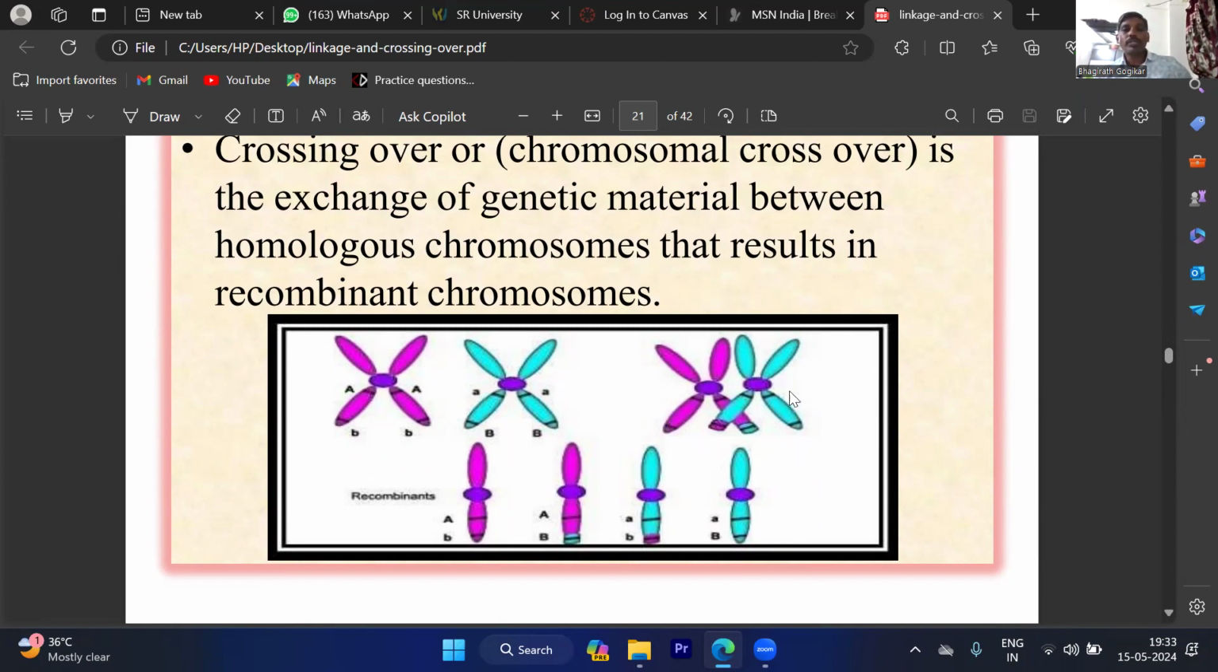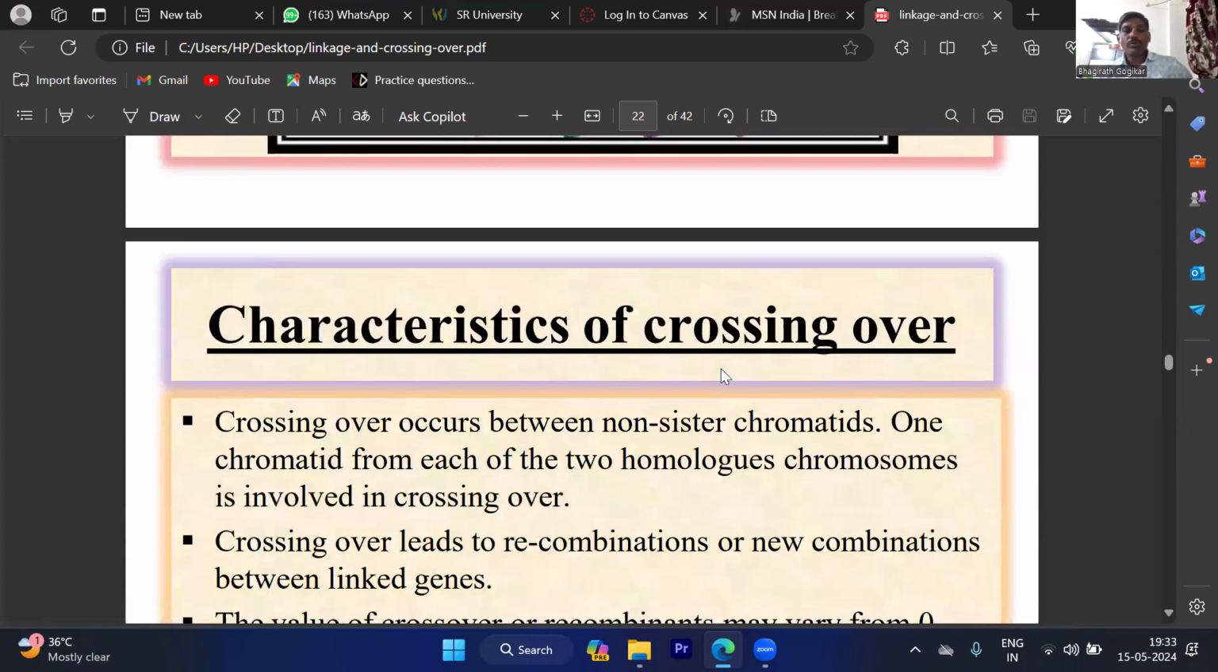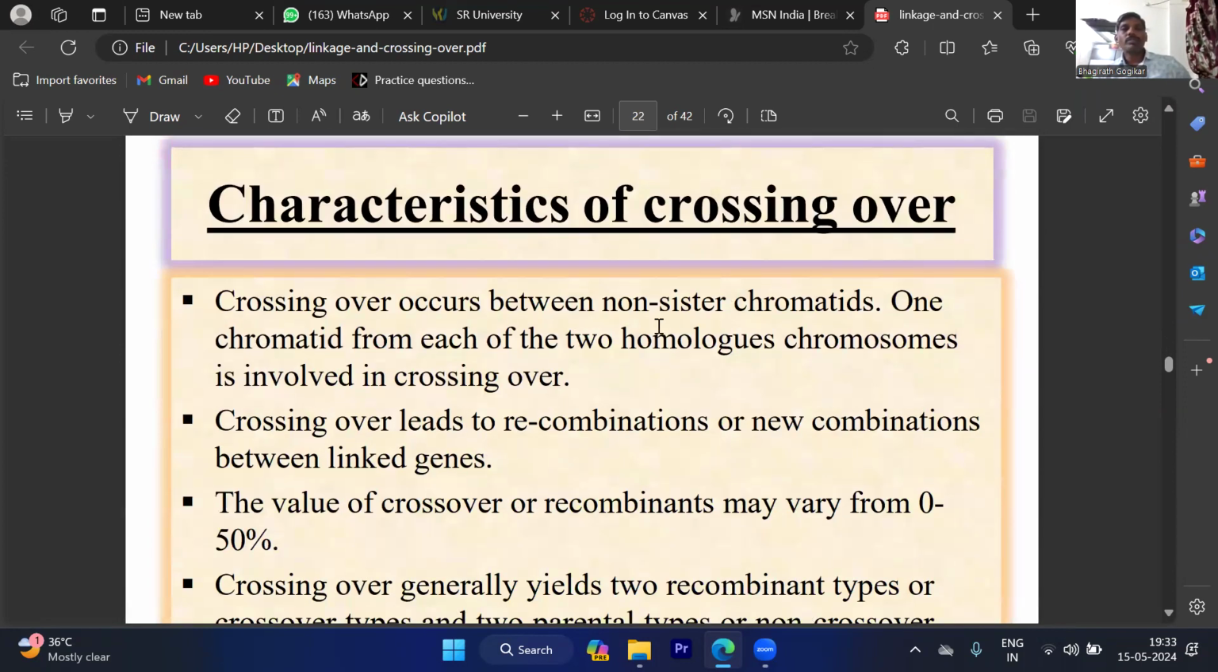In the diplotene, the pairing of two homologous chromosomes is known as synapsis. Crossing over is between non-sister chromatids. From the examination or entrance point of view, crossing over takes place between non-sister chromatids or sister chromatids or autosomal chromosomes; we can say the answer is non-sister chromatids only. One chromatid from each of the two homologous chromosomes is involved in crossing over.